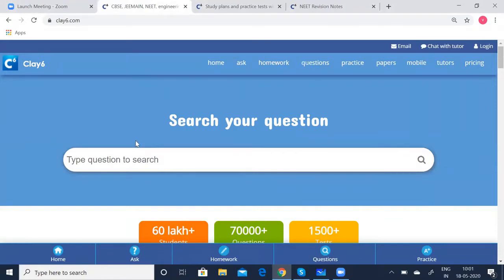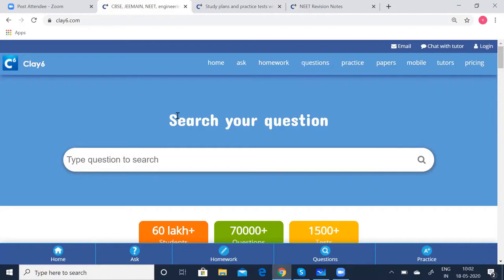The revision notes are nothing but the important things which you have to learn for the exams, NEET exams. For all the three subjects, physics, chemistry, and biology, we have summarized all the essential things which you need to know in a very comprised form: the formulae and the small tips also.